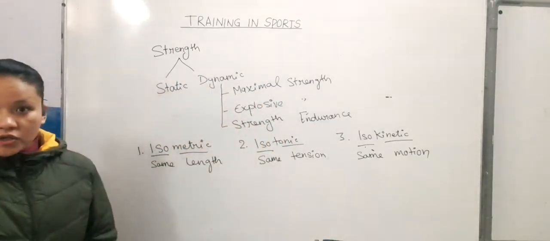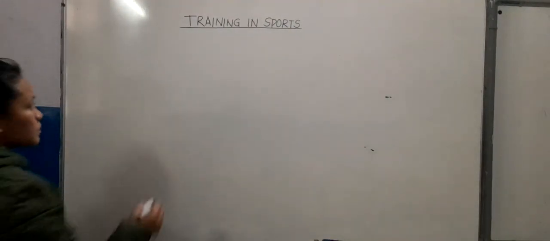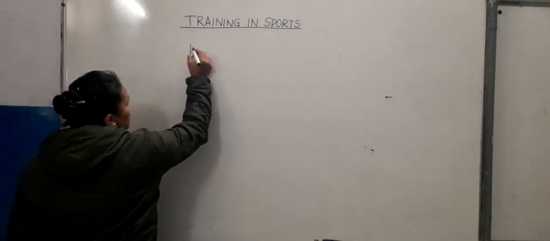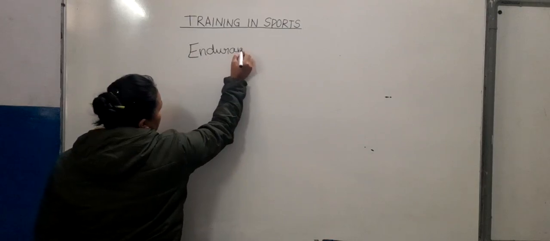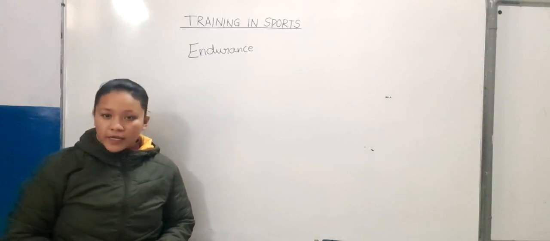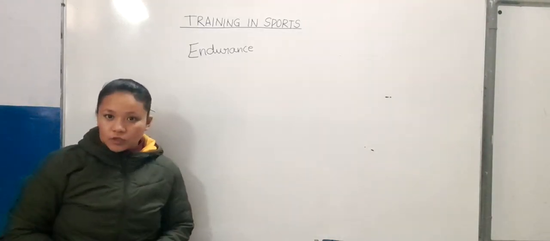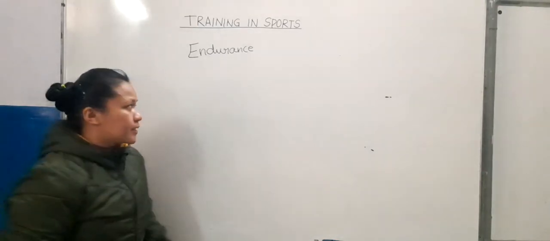Next is endurance. Endurance means the ability of a person to continue an activity for a long period of time, or we can say the ability to resist fatigue.